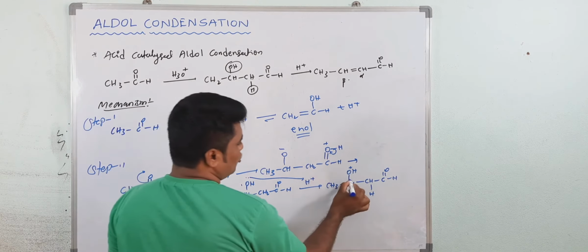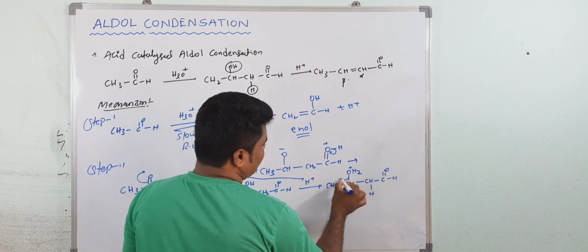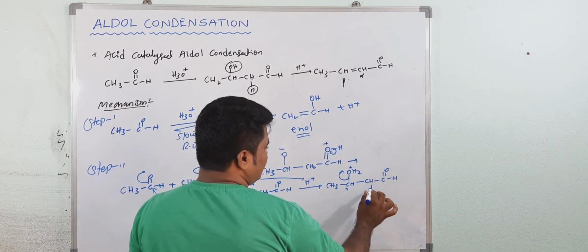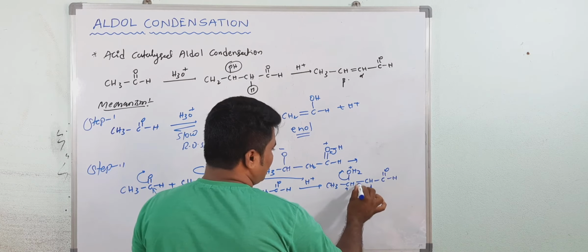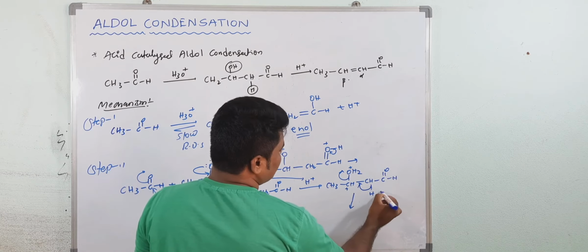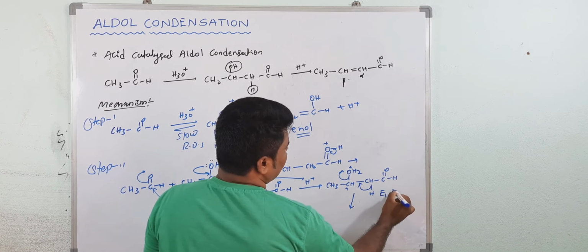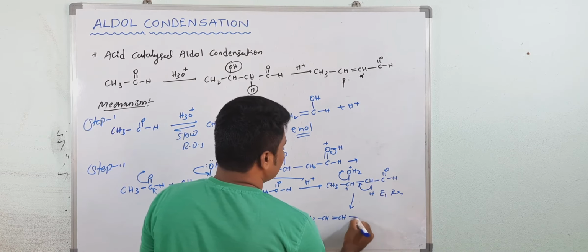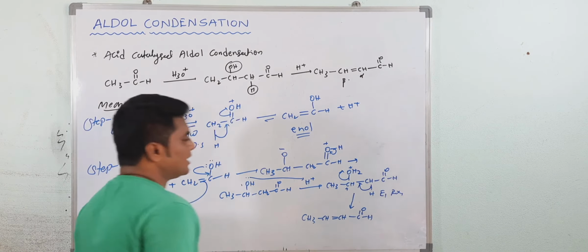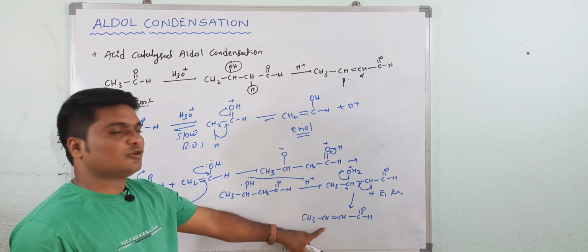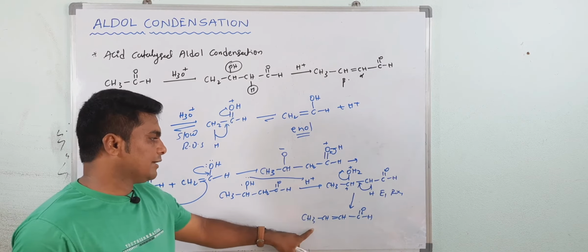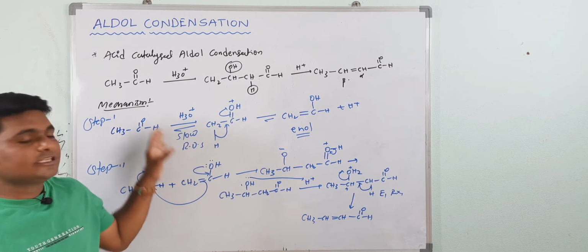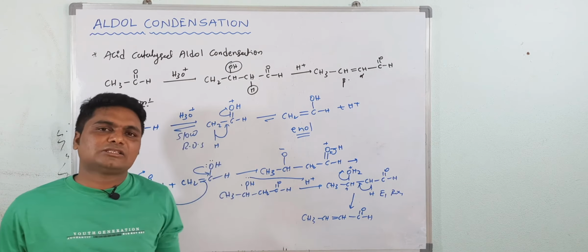Then what happens? Removal of water molecule will take place and this is a carbocation here. Then deprotonation will take place. Now this mechanism is known as E1 elimination reaction. Now CH3, CH double bond: alpha beta unsaturated compound you are getting. See, in the acid catalyzed reaction, the step forming the alpha beta unsaturated aldehyde or ketone is an E1 reaction, but in the base catalyzed reaction, it is an E1cB reaction. Okay, this is the aldol condensation in base catalysis and in acid catalysis.